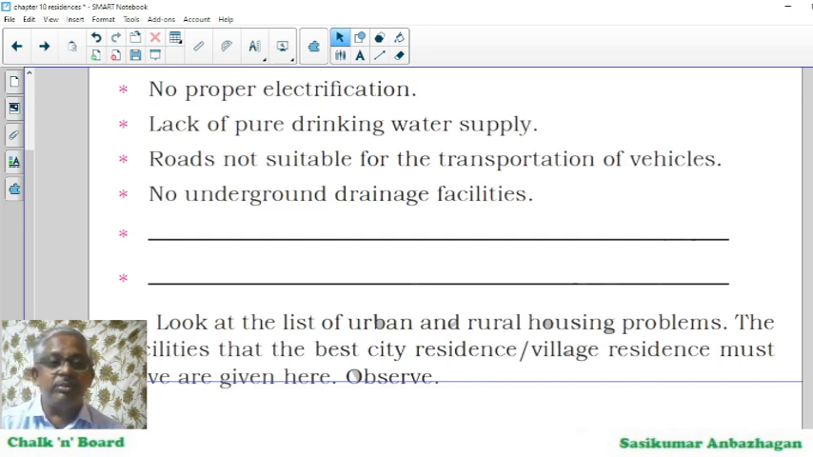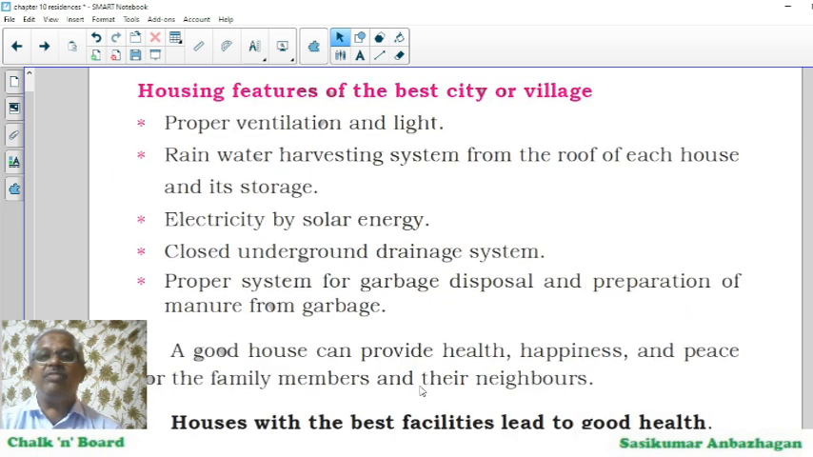Now, let me take you to the next one. Housing features of the best city or village. When we say that, they have proper ventilation and light. Rainwater harvesting system from the roof of each house, and its storage. Electricity by solar energy can be used. Closed underground drainage system is seen. Proper system for garbage disposal and preparation of manure from garbage can also be seen. They are talking about biofuels.